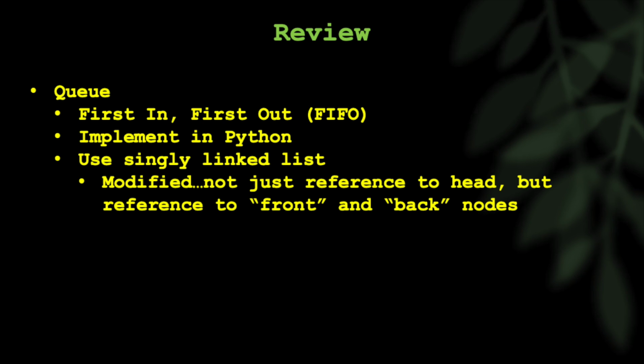Okay, so we were able to implement the queue, the first in, first out data structure in Python. We ended up using a singly linked list, but we modified it. Not just a reference to a head there, but a reference to a front and a back, which goes to show you can use a data structure and modify it as you need it for your purposes, for whatever you're trying to do. And in this case, we used it to implement a queue.